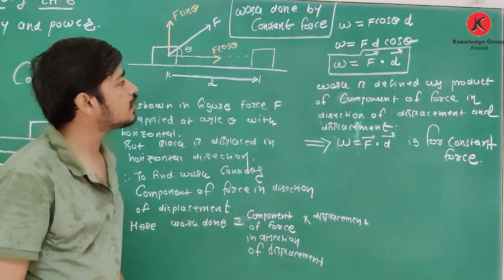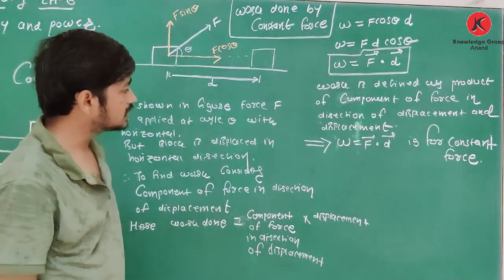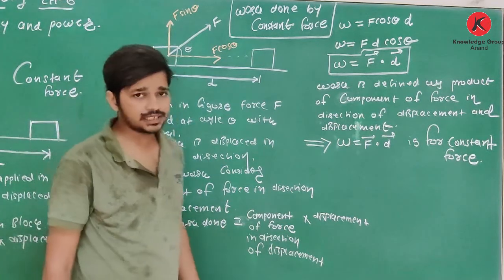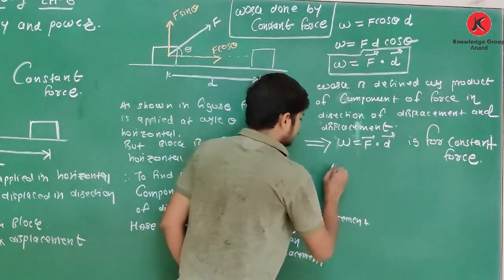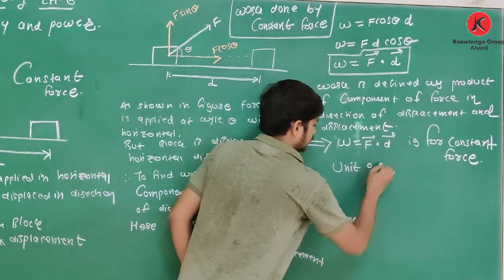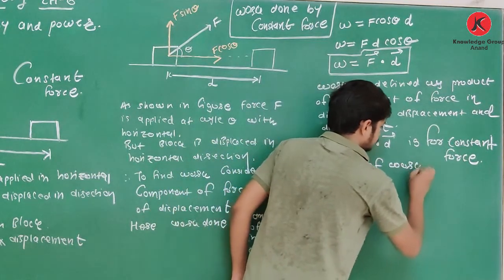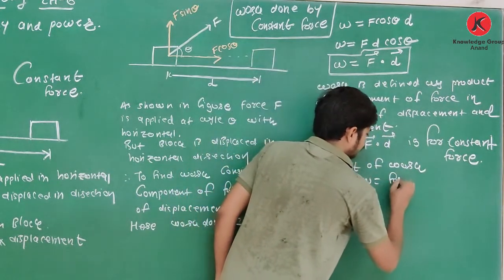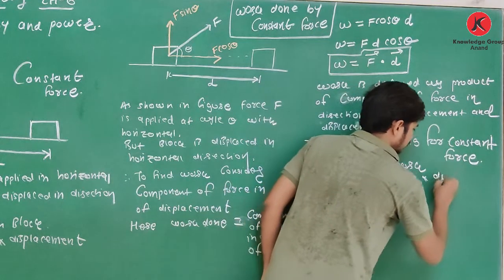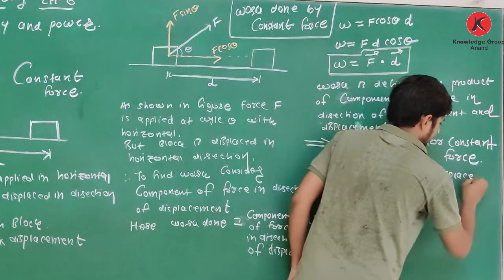Now what is the unit of work? See, work is equal to force into displacement.